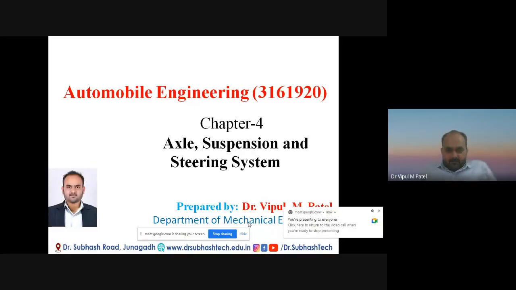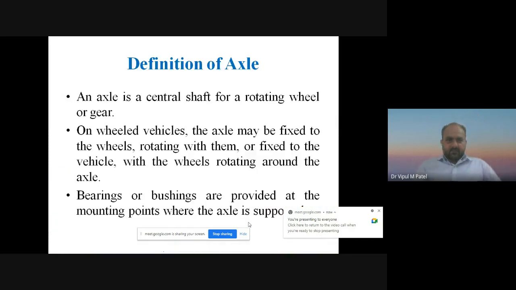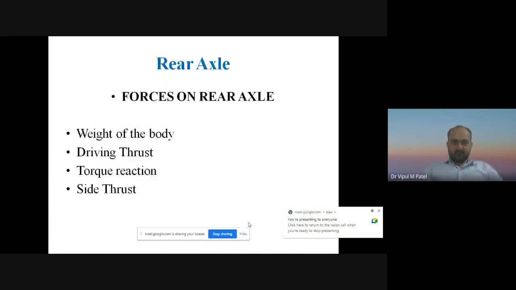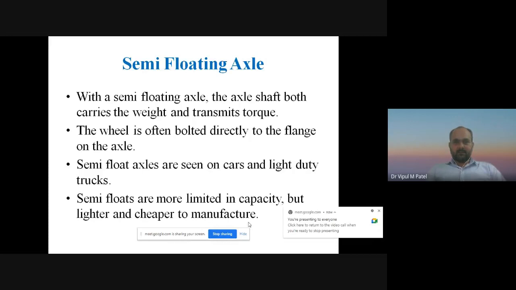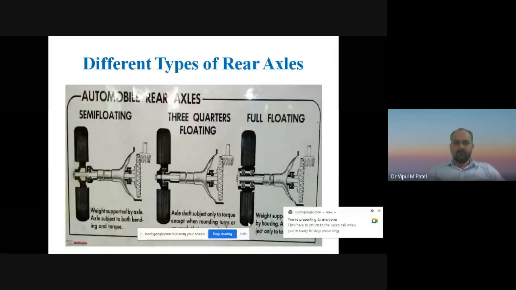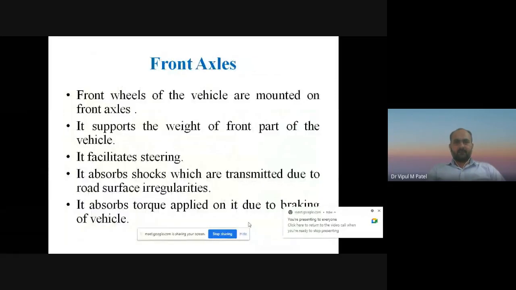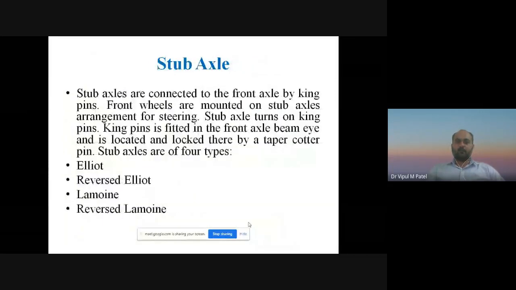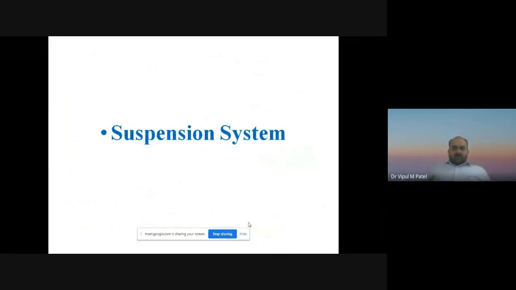Okay, so today we are going to start suspension system from the chapter number 4. Axle is over now, and you can see the axle, different types of axles, different forces or factors on the rear axle, semi floating, full floating, 3/4 floating, different types of rear axles. You can see front axle, dead axle, live axle, stub axle, and now suspension system. So I hope all of you have some idea regarding the suspension system of the automobile engineering or automobile vehicle.